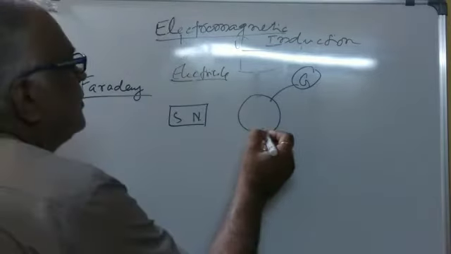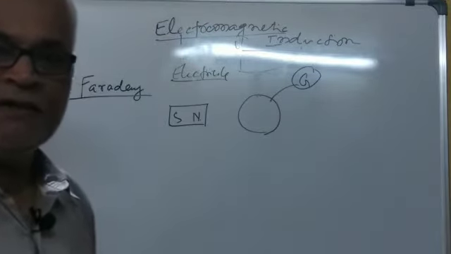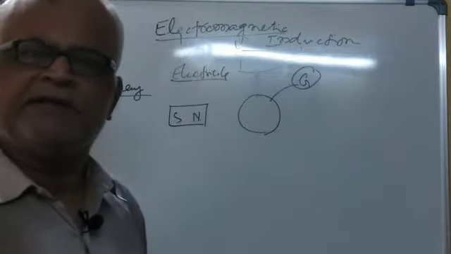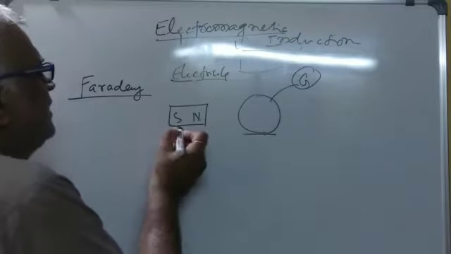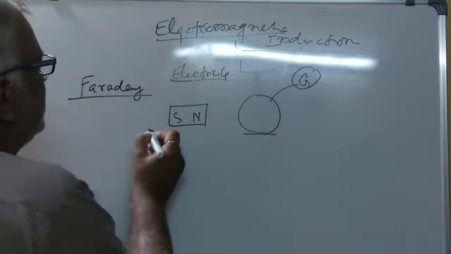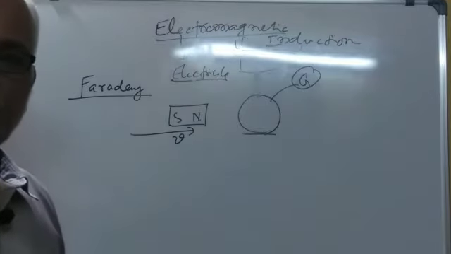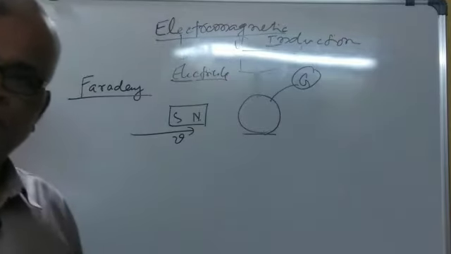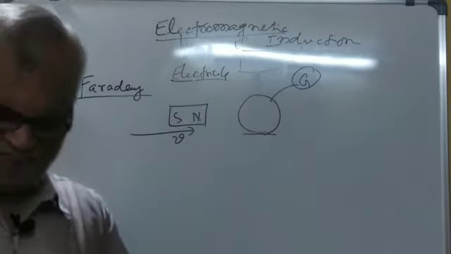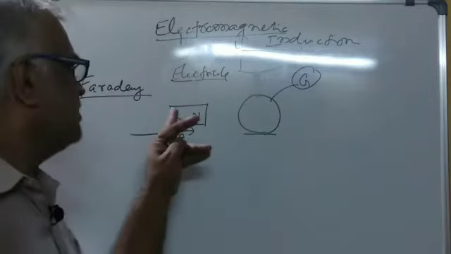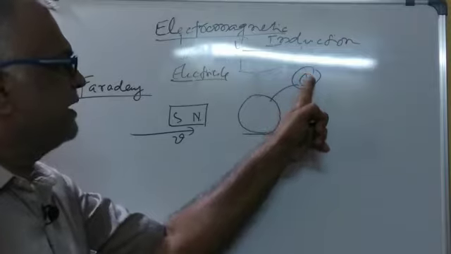So when he created a relative motion between the coil and the magnet. How can the relative motion be created? Suppose the coil has been kept fixed and the magnet is brought from left to right with velocity v. So what he observed: when both the magnet and the coil were stationary, there was no production of electric current here.